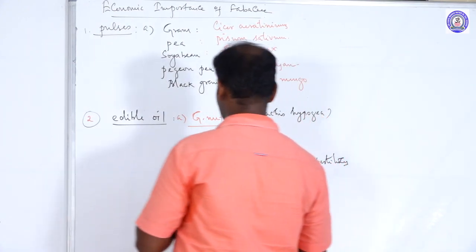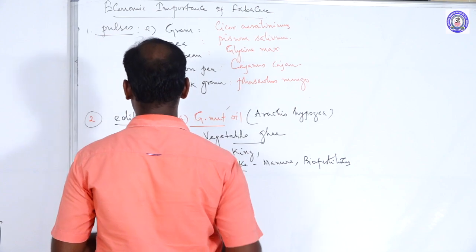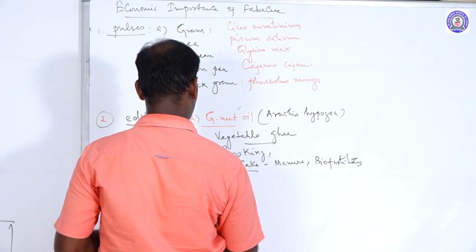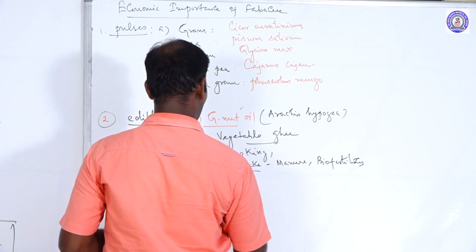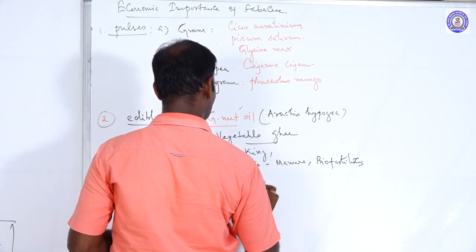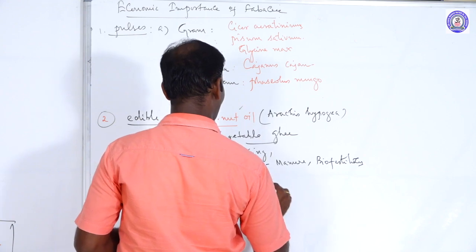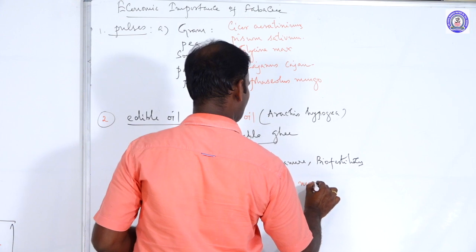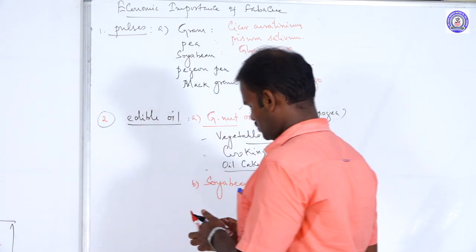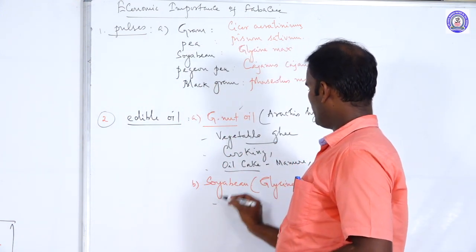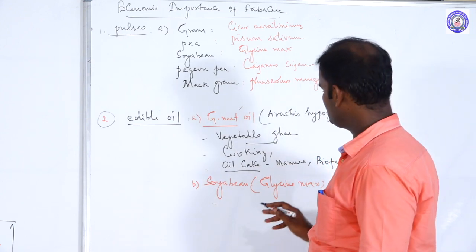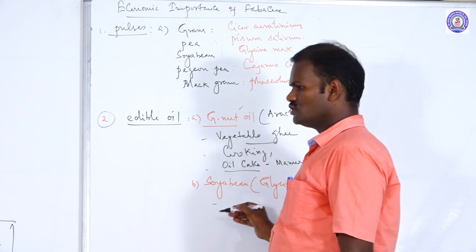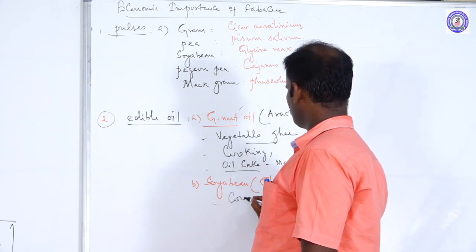The second edible oil, soya bean. Its binomial is Glycine max. The soya bean oil is obtained from the seeds of Glycine max, also called soya bean. It is also used as a fine cooking oil.